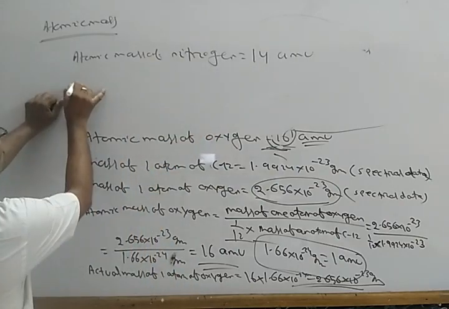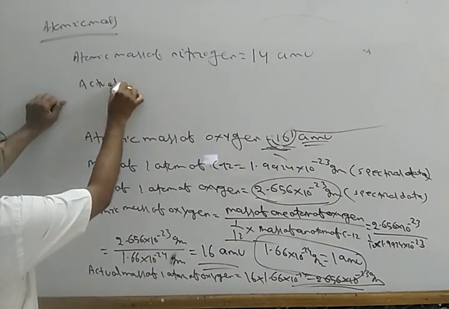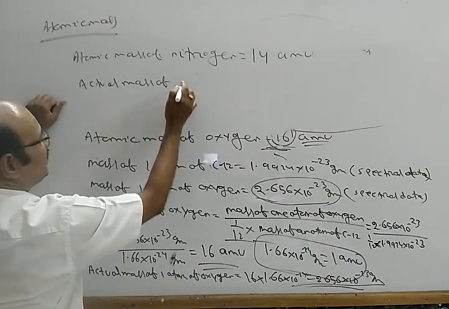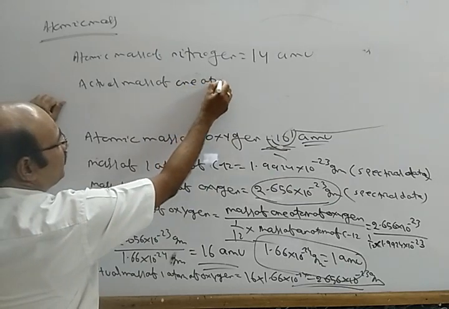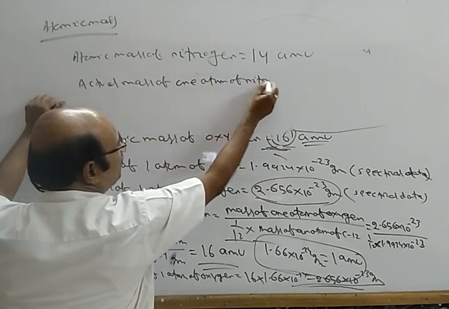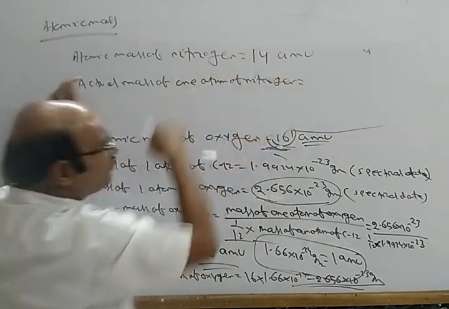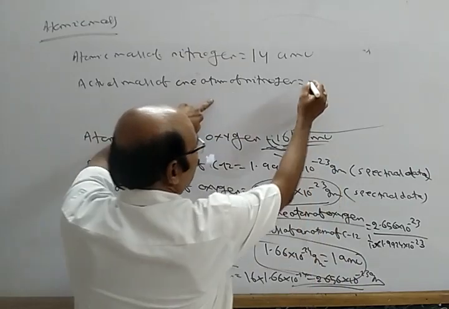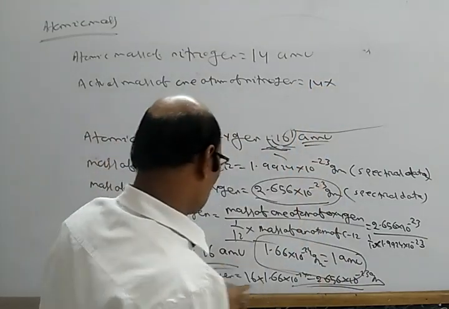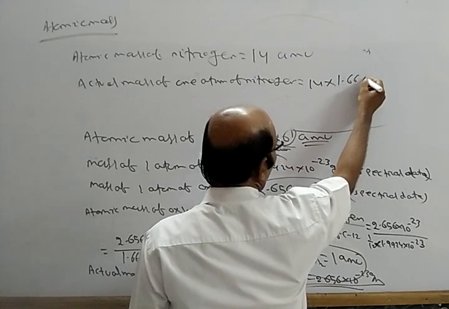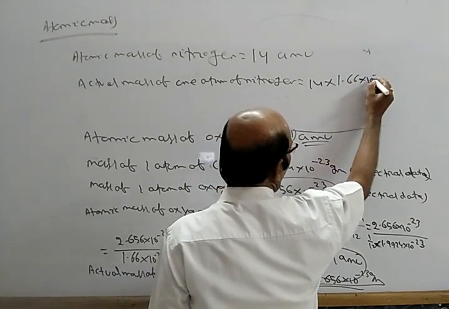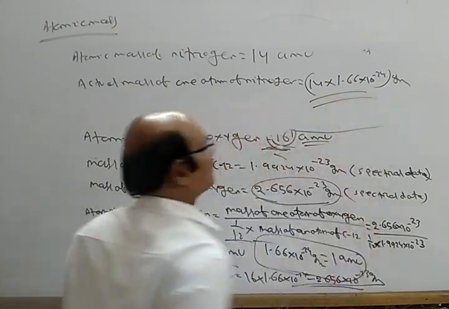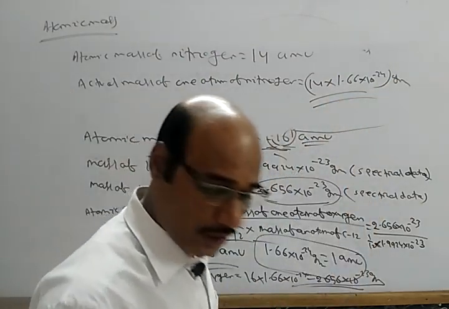So the actual mass of one atom of nitrogen, because it is 14 times heavier than 1 AMU, is 14 into 1.66 into 10 minus 24 gram. This is the actual mass of an atom of nitrogen.